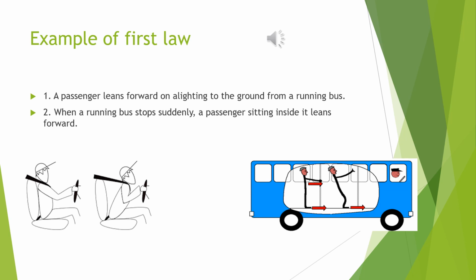Another example: when a bus suddenly starts, a passenger sitting in it leans backward. Why? As soon as the bus starts, the lower portion of the body begins to move along with the running bus. But the upper portion of the body, due to inertia of rest, tends to continue in that state and thus leans backward. These are daily life examples for us.